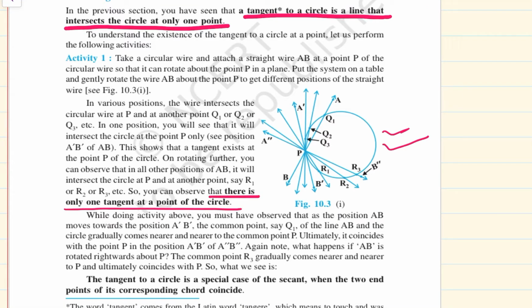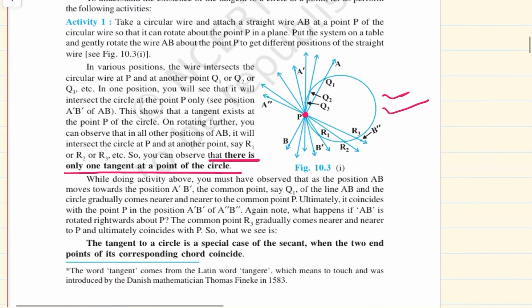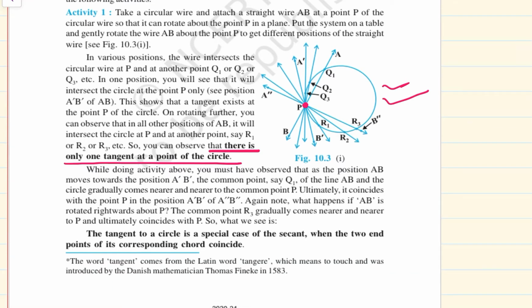If you go on rotating this line at point P, every time it is intersecting the circle at 2 points. Only at one position it will intersect the circle at one and only one point. So, there is only one tangent at the point of the circle.